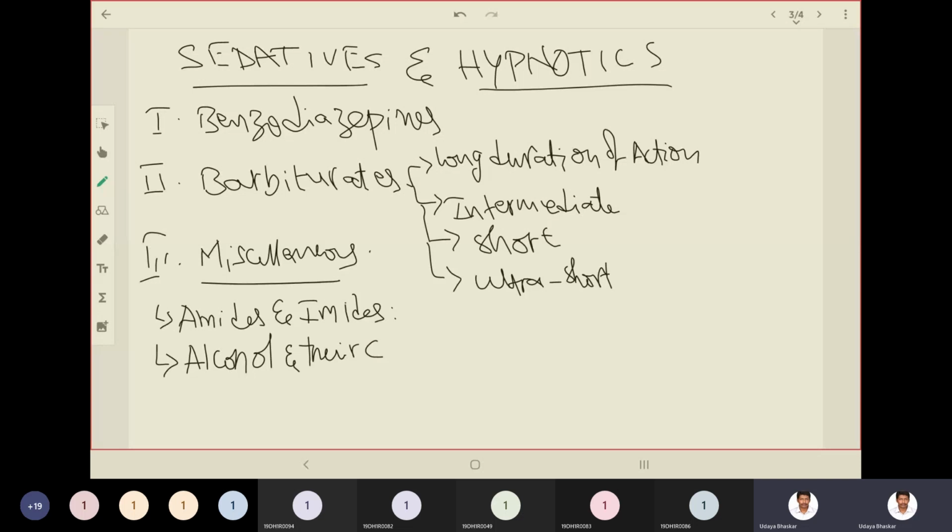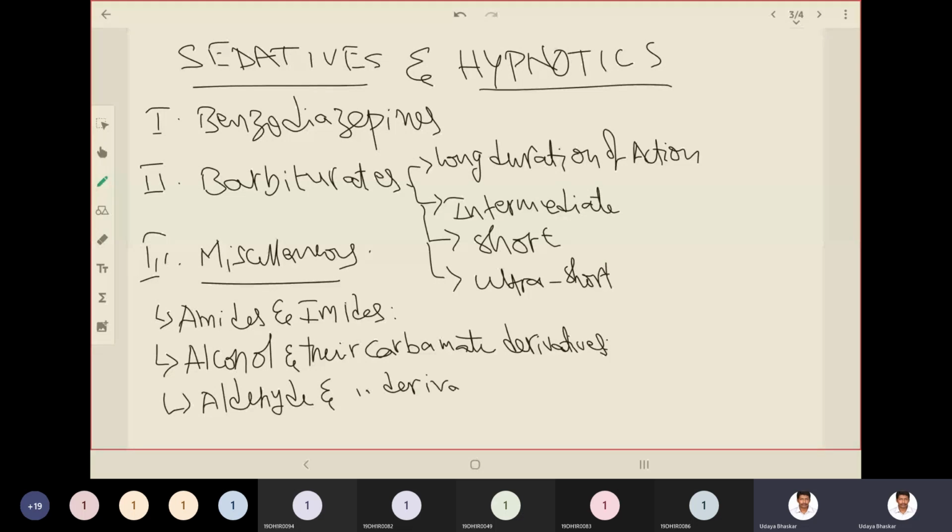C double bond O NH2, right? Carbamate derivatives. And the last one is aldehyde and their derivatives. So you have these classes under the classification for sedatives and hypnotics. As usual, I have tailored the drugs to be included in the classification as per our syllabus.